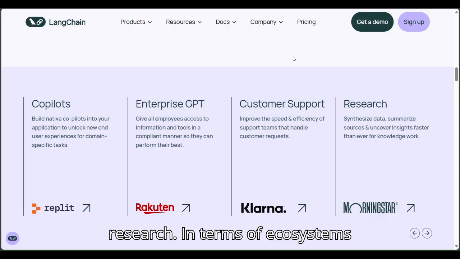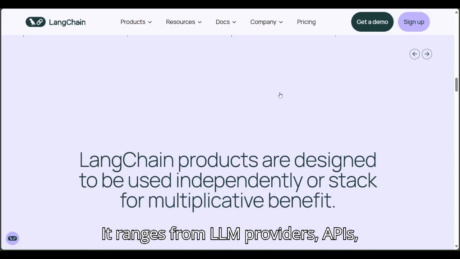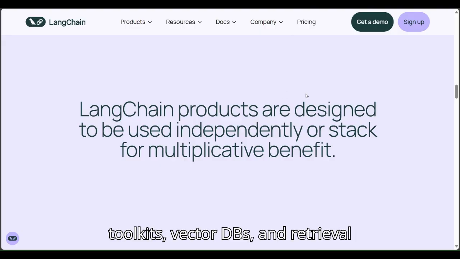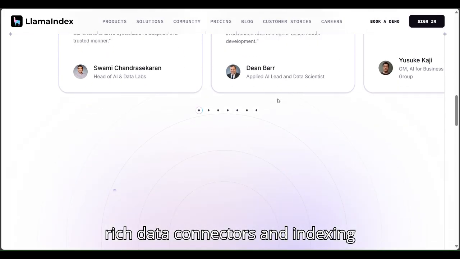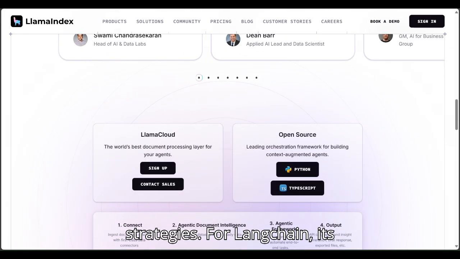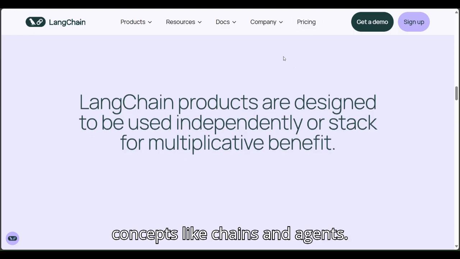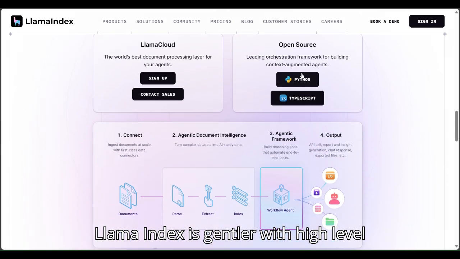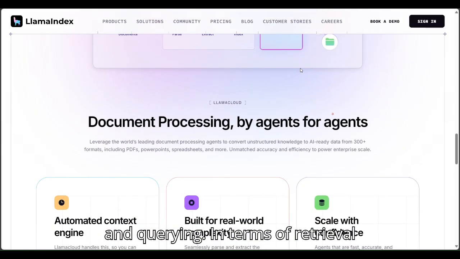In terms of ecosystems and integration, LangChain is wide. It ranges from LLM providers, APIs, toolkits, vector DBs, and retrieval systems. LlamaIndex is specialized with rich data connectors and indexing strategies. For LangChain, its learning curve is steeper, with many concepts like chains and agents. LlamaIndex is gentler, with high-level abstraction for ingestion, indexing, and querying.